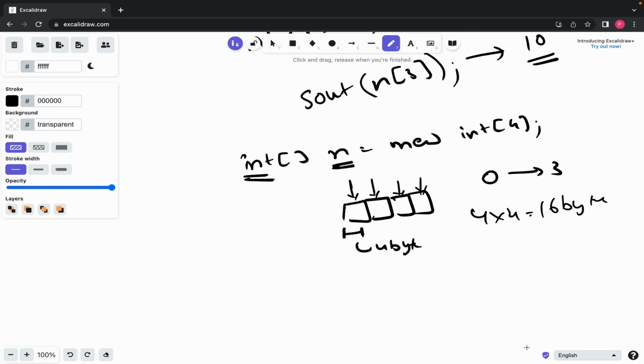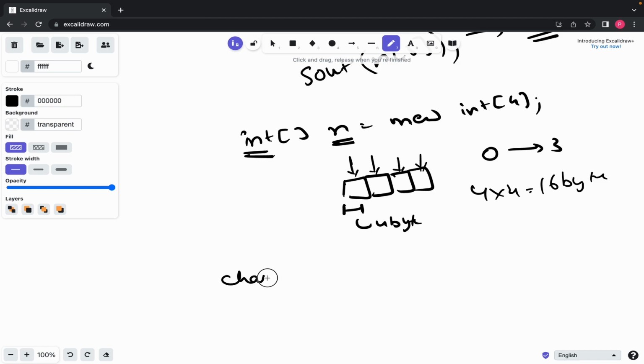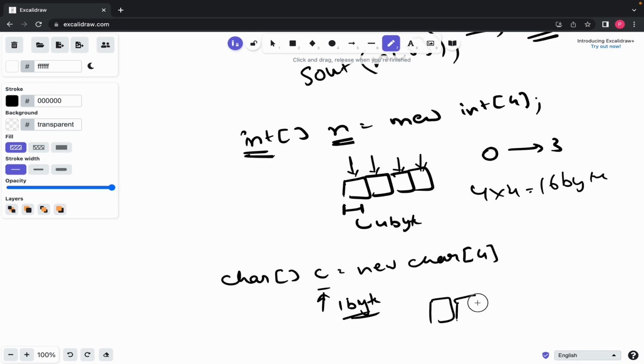Similarly, what if I say a character array c equals new char, and let's say size 4. You know that a character takes up 1 byte of storage. A block will be created like this, and this will take 1, 1, 1, 1, so the total memory consumed is 4. So that's how arrays work.